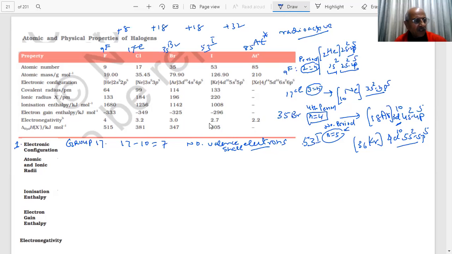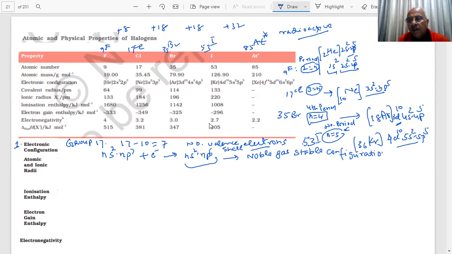Always the first thing we do is to write the electronic configuration. And the important point to note is, students, that these halogens have ns2 np5. If they gain one electron, what will they form? ns2 np6, student. They will go to the noble gas stable configuration, right?